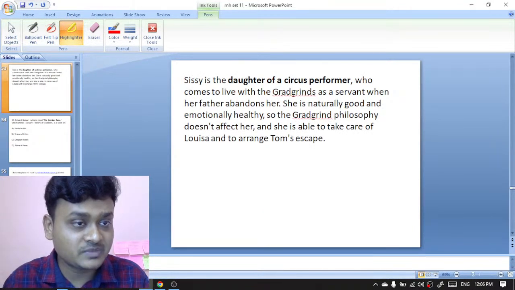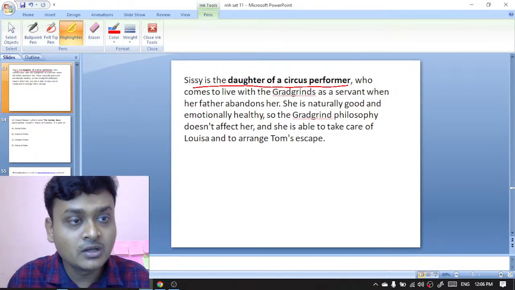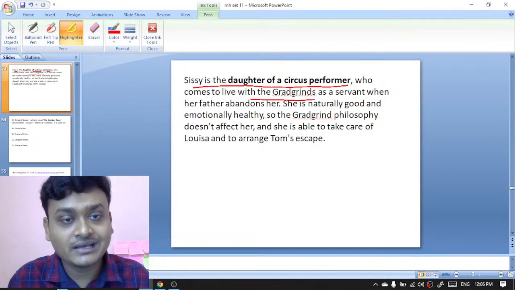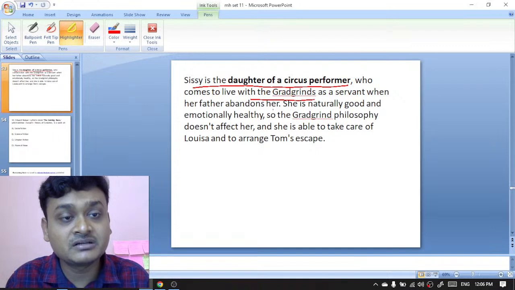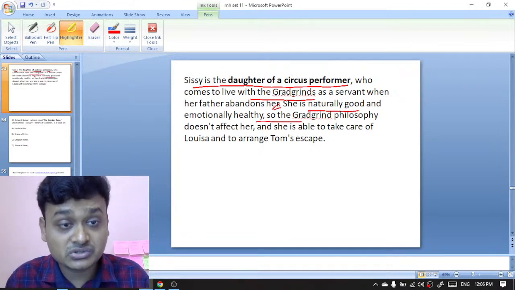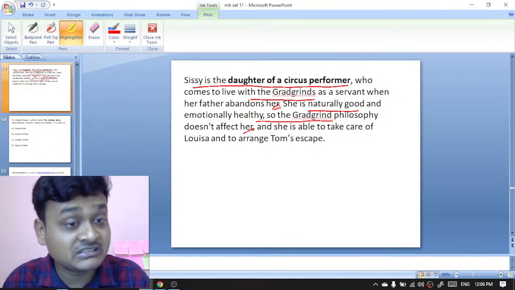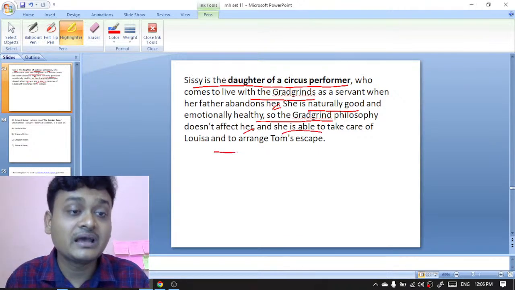Here is the explanation. Sissy is the daughter of a circus performer who comes to live with the Gradgrinds as a servant when her father abandons her. She is naturally good and emotionally healthy, so the Gradgrind philosophy does not affect her, and she is able to take care of Louisa and to arrange Tom's escape.